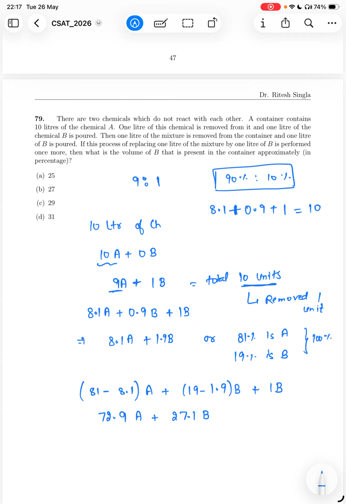So basically in the last mixture you have around 73% A and around 27% B. So option B is the correct answer.